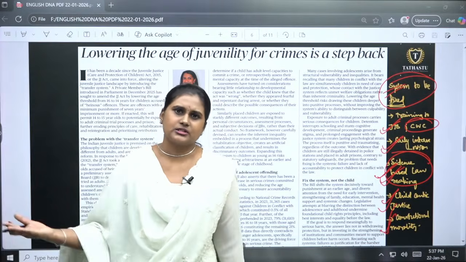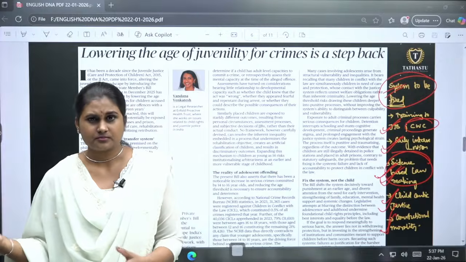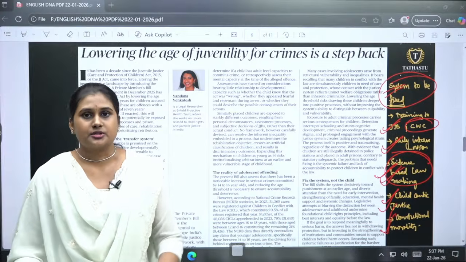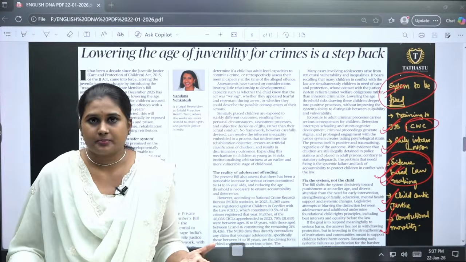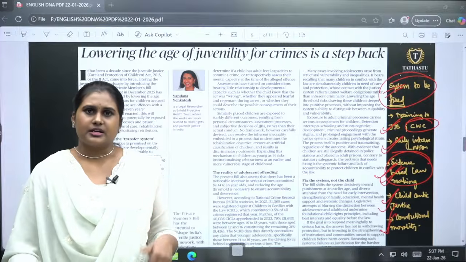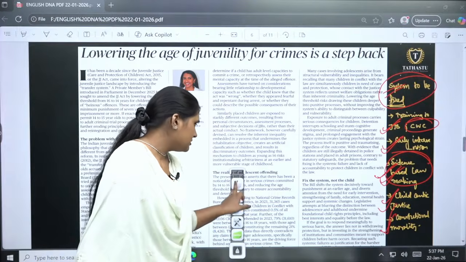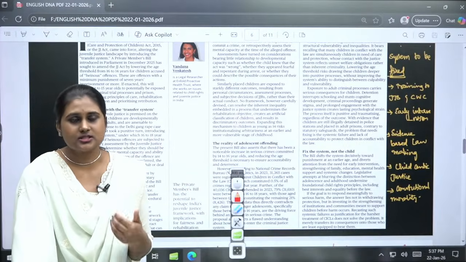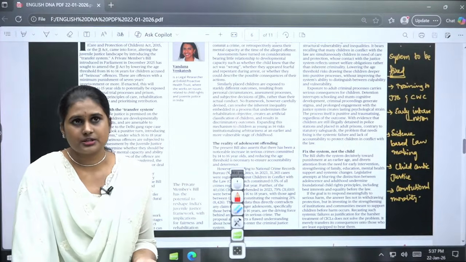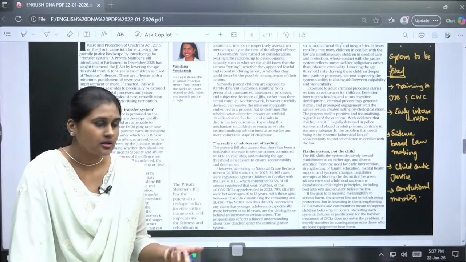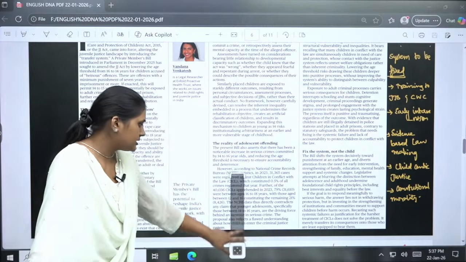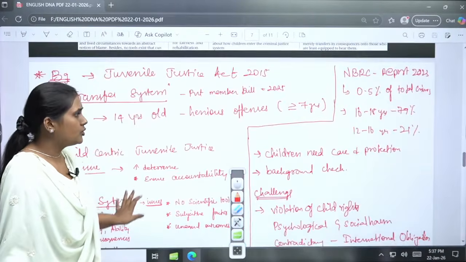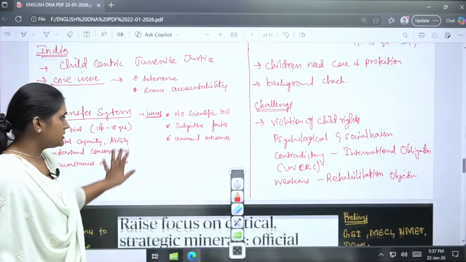Now again they have to face a society, they themselves have a life then. Okay, just because they made a mistake, it is not necessary to put them behind bars so abruptly. Instead we can give them a chance also. So that is what has been told. End of the day it is a child who is doing it, they might not know the consequences of the offense, right? So here we can treat them, give them an opportunity, and we can change them also. So that would be better. Okay? So this is what is in this article.